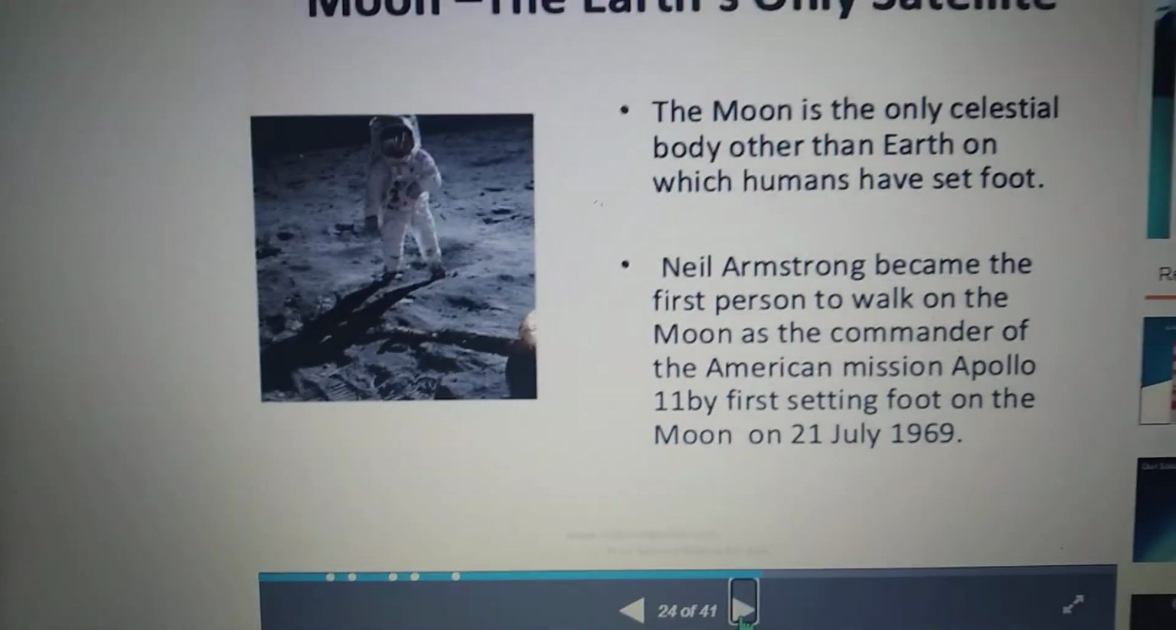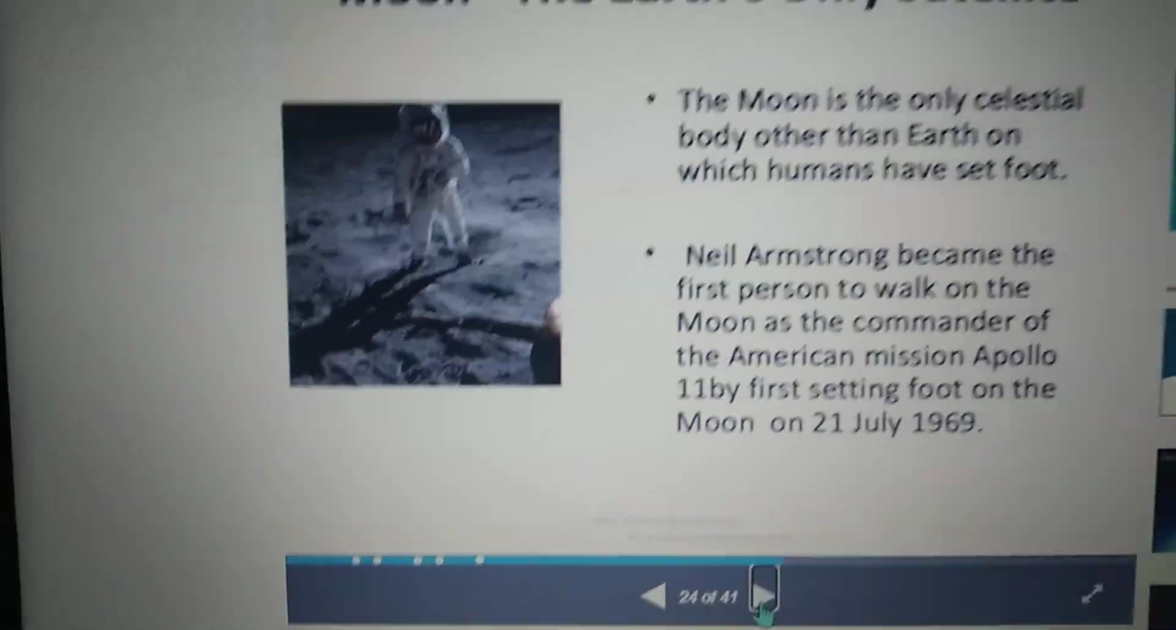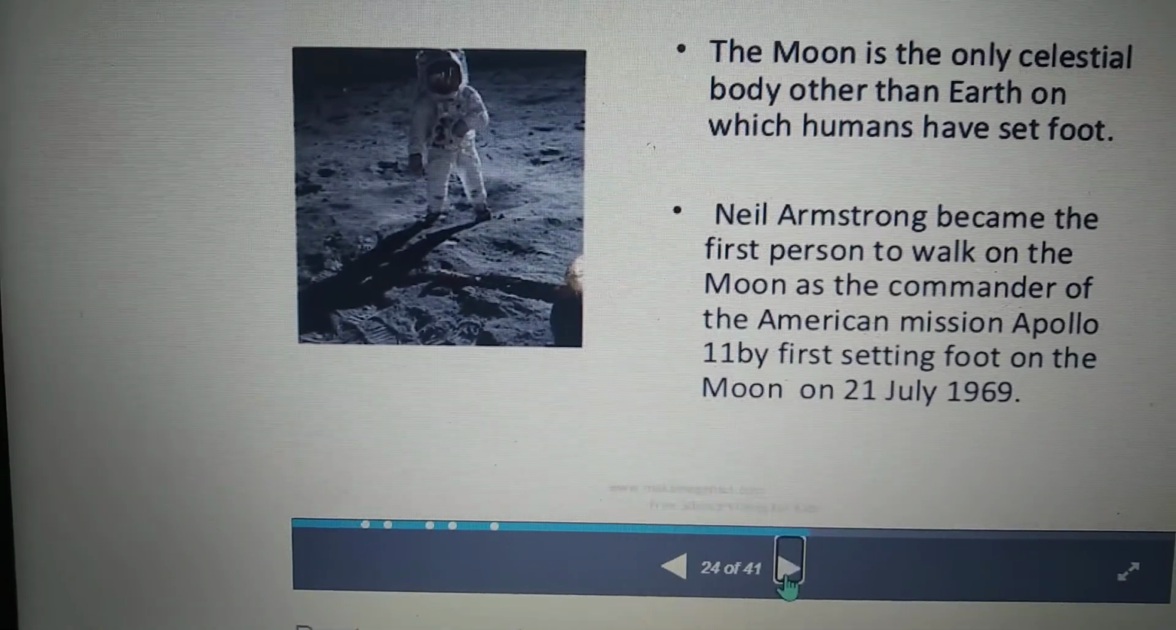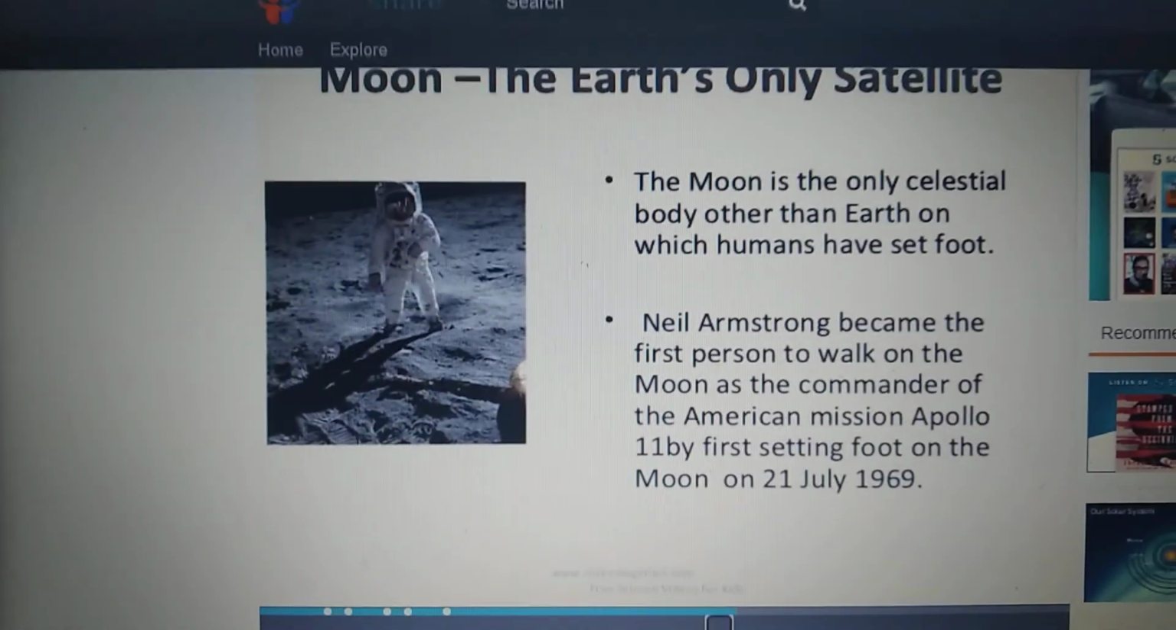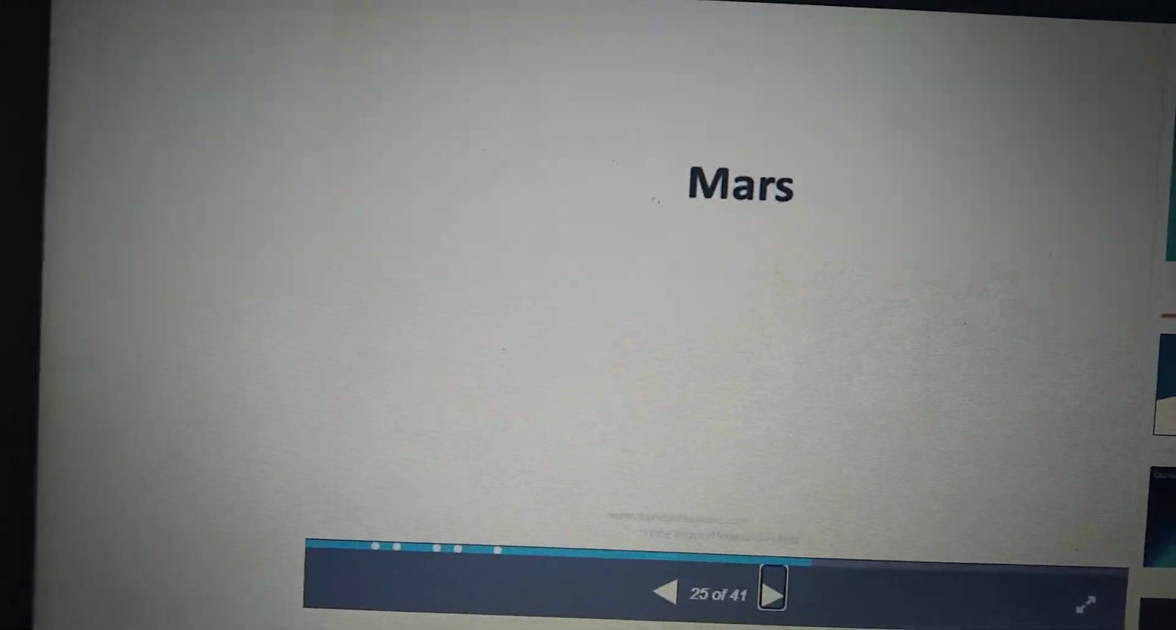The moon does not appear fully every day, no. Have you observed that on different days? If you observe, the moon will not be the same shape. The moon will be in different shapes. Have you observed that, children?